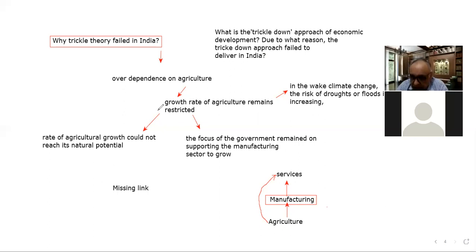Apart from that, there is one north-south corridor from Srinagar to Kanyakumari, and one east-west corridor from Silchar to Porbandar. Silchar is in Arunachal Pradesh and Porbandar is in Gujarat. So this is the connectivity.